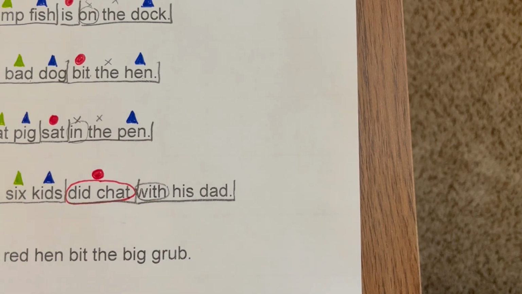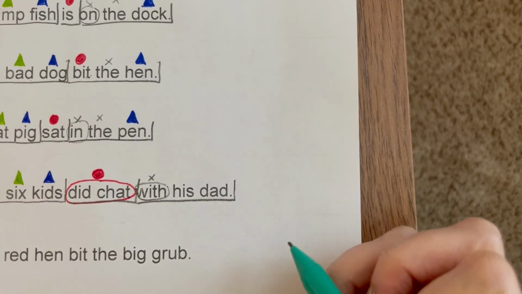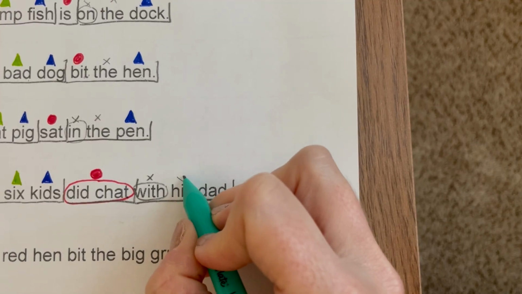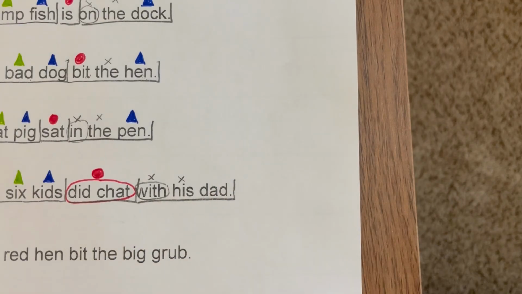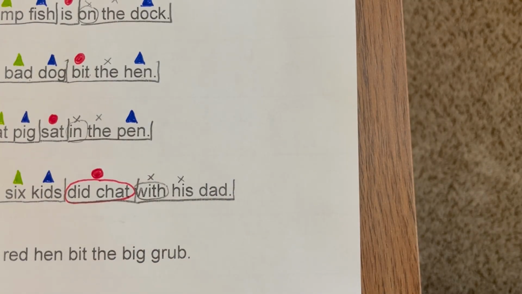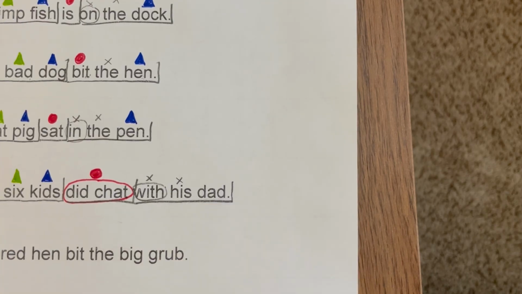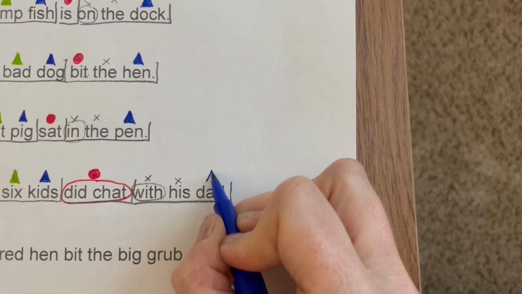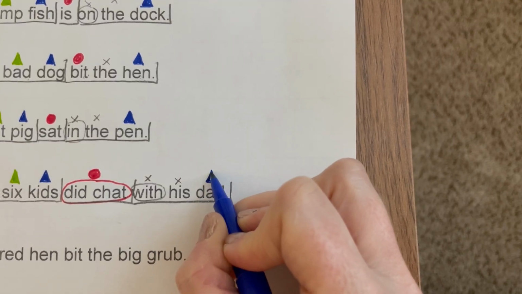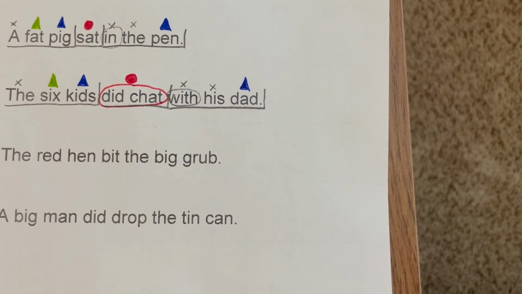Now we have with. This is not getting marked today, and his is not getting marked yet today. I'll show you soon what that is. And then we have dad left over. So dad is a person. We're going to mark that. Okay, it's a noun.